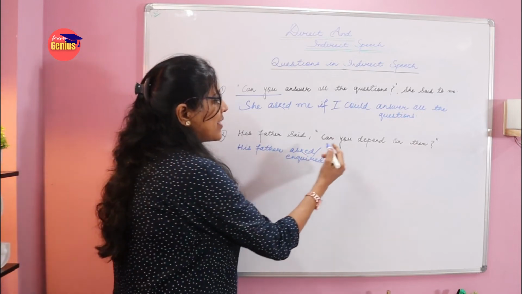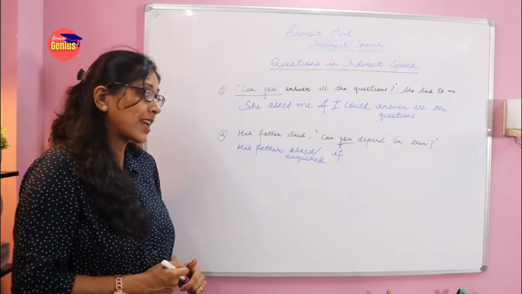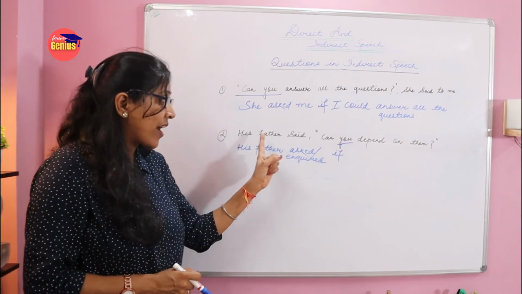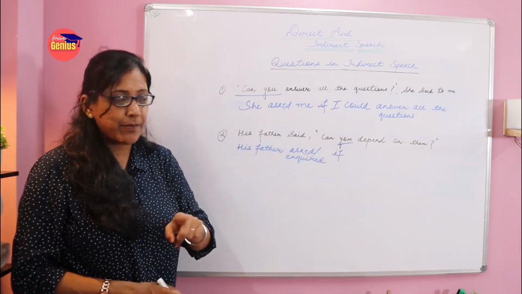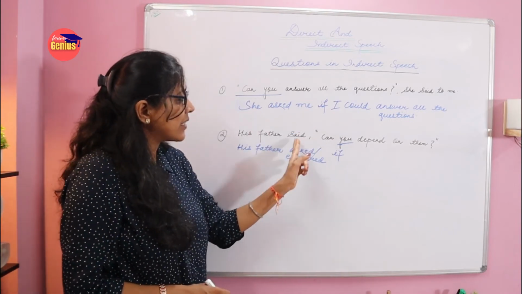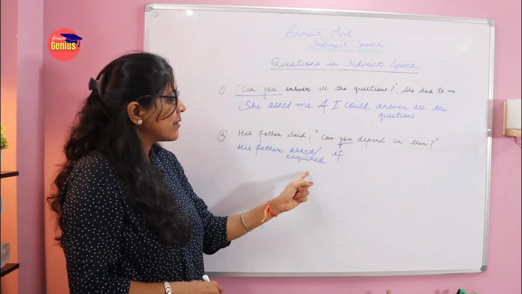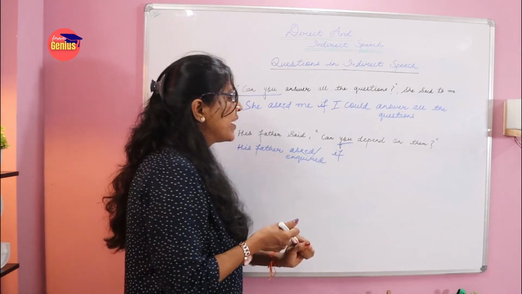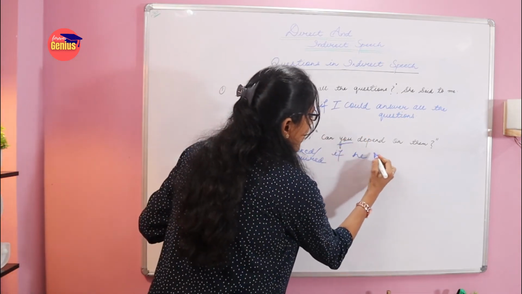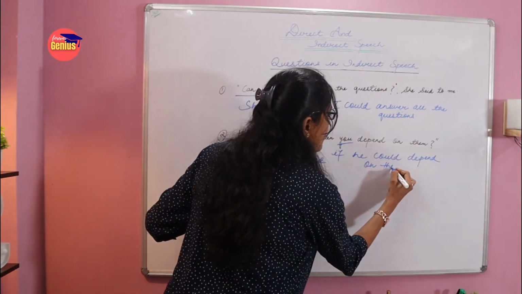So his father asked if you. Here you is the second person. So his father asked if he could depend on them. Or you can say his father said or asked if he could depend on them. There is a minor change. Here you is changed into he. He could depend on them.